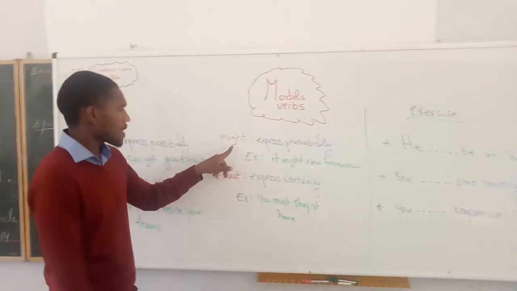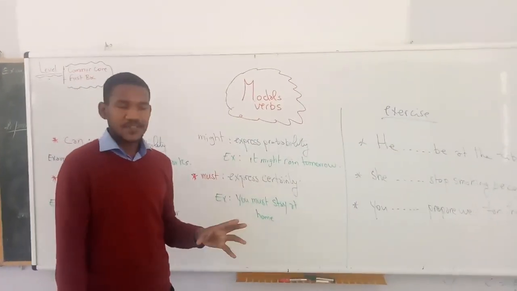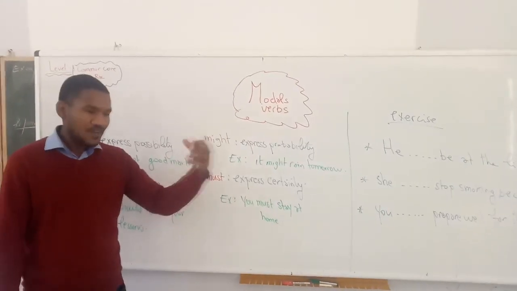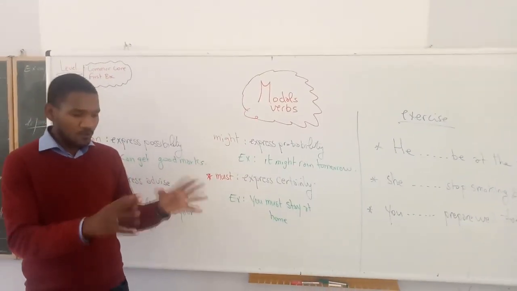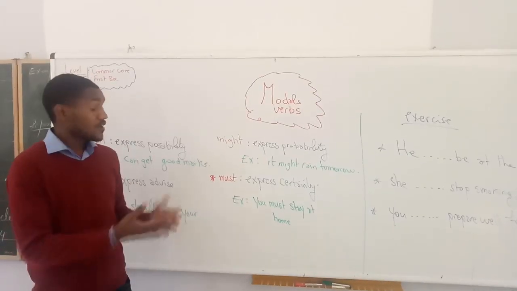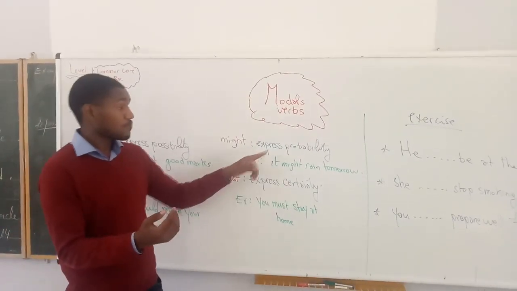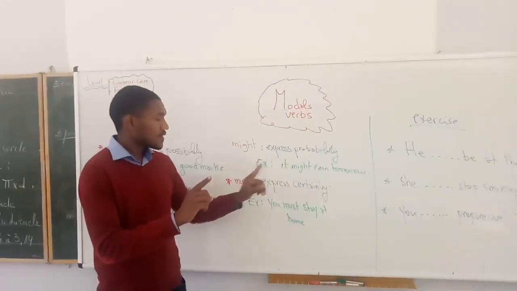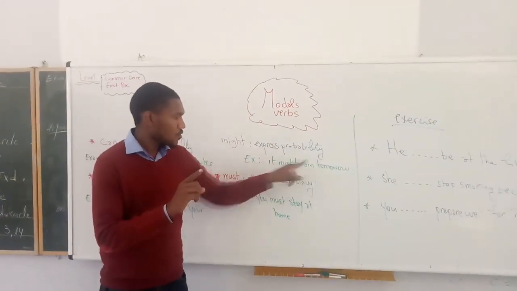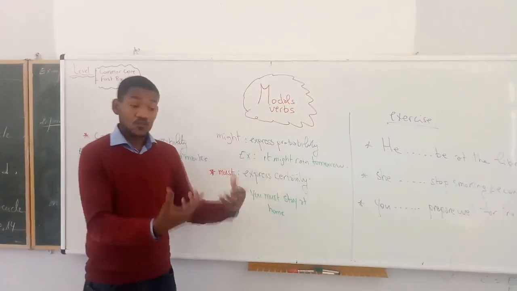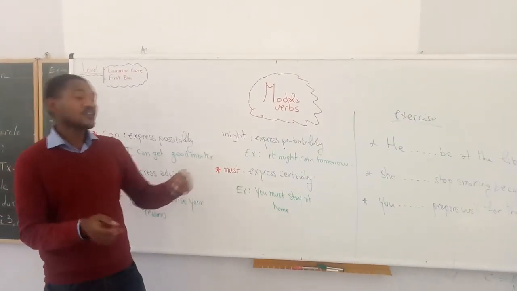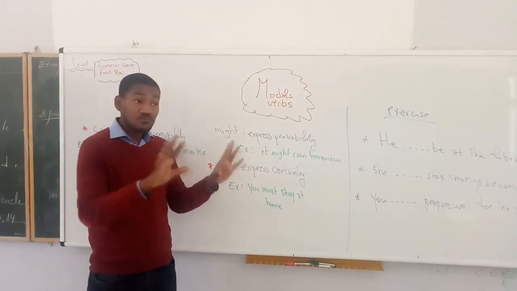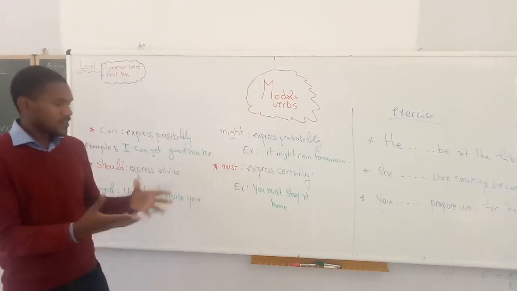The next one is might. When we say might, it expresses probability. Probability means it might happen, it might not happen. It means probable. It means you are not 100% sure. One example that we should pay attention to is: it might rain tomorrow. When we say it might rain tomorrow, it means it might rain, it might not rain. You are not sure, but it's probable that it might rain.